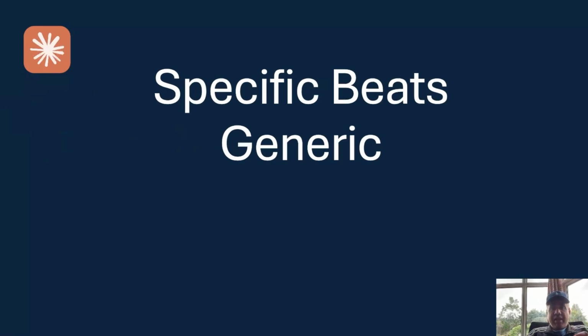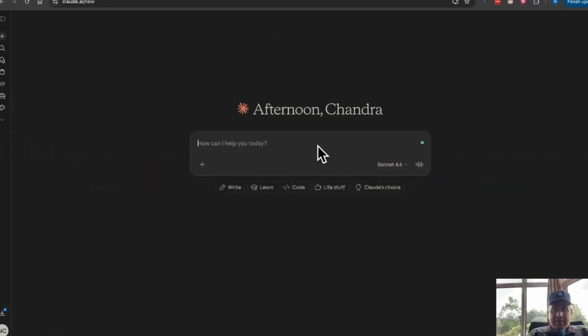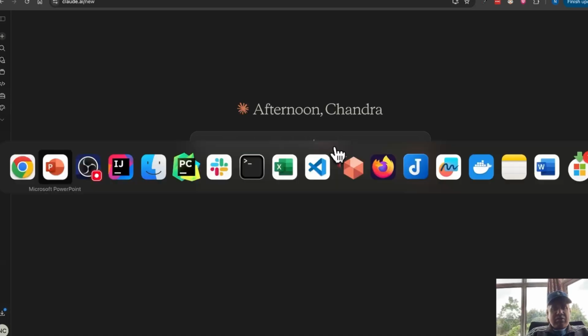Specific beats generic. Your prompts should be specific rather than, for example, you go and type here, give me a Kafka test scenario to automate. This is too generic. So Claude will simply generate the output in Java or Python or Golang. You don't have control. So you should not prompt like that. You have to be specific.